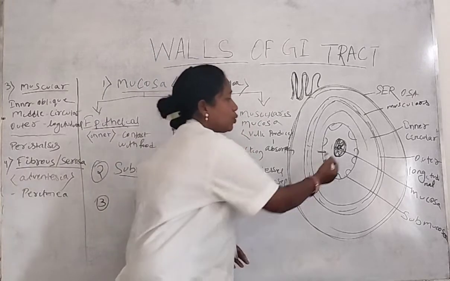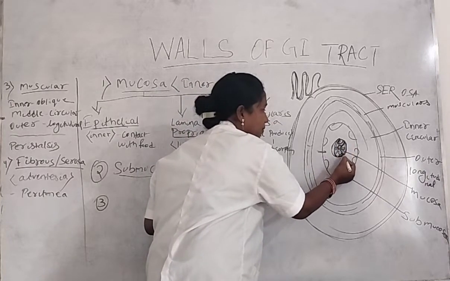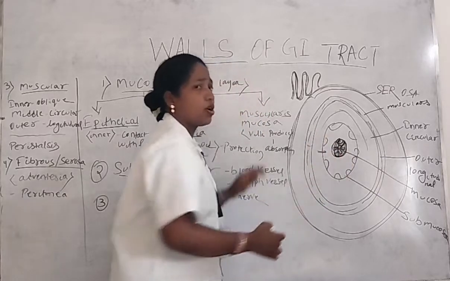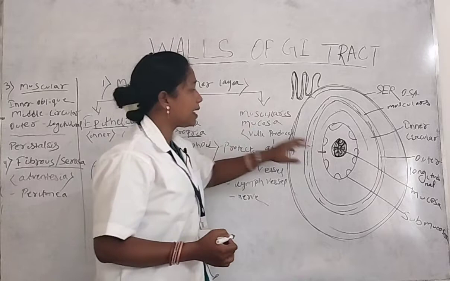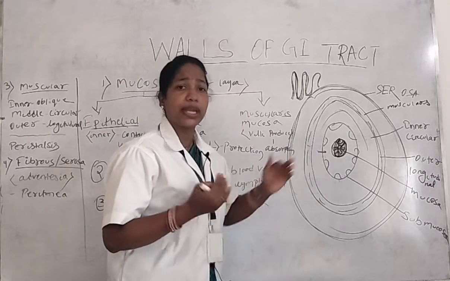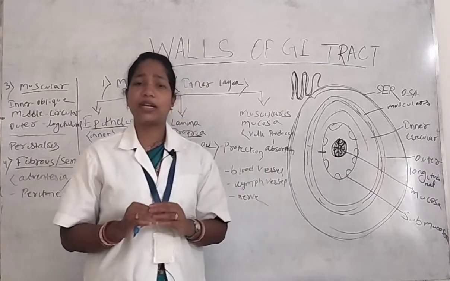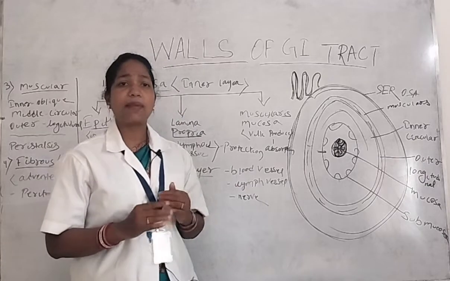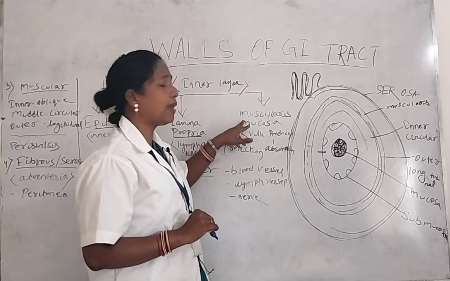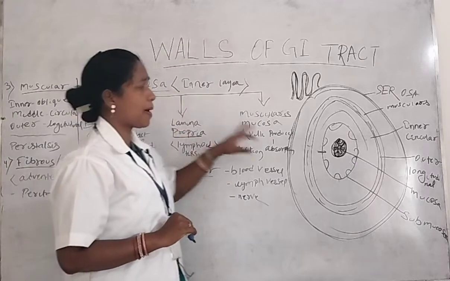So in the mucosa layer, at the inner surface, the villi-like structure is present. That villi-like structure is called the muscularis mucosa, and it does the absorption of the nutrients. We should eat a diet containing carbohydrate, protein, fat, vitamins and minerals, and those carbohydrates, proteins, fats and minerals are absorbed with the help of the muscularis mucosa. So those are the three parts of our mucosa layer.